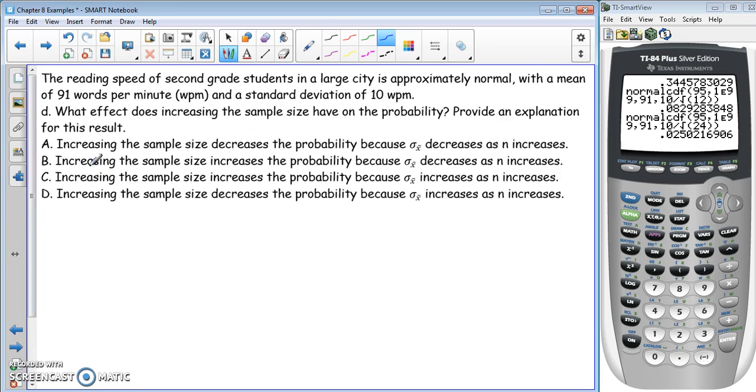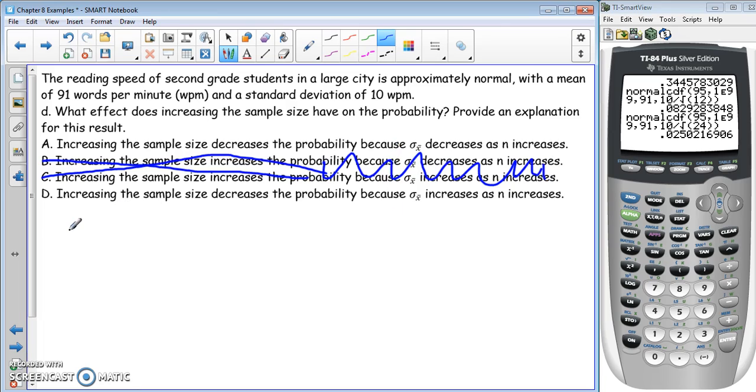So our next question, we want to know what effect does increasing the sample size have on probability, and then provide an explanation for the result. So increasing the sample size decreased the probability, so we saw that. So we can eliminate B and C here. So I'm just going to mark through those. And what is the case?